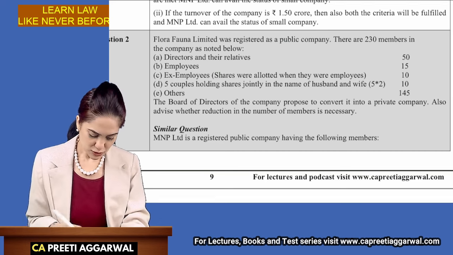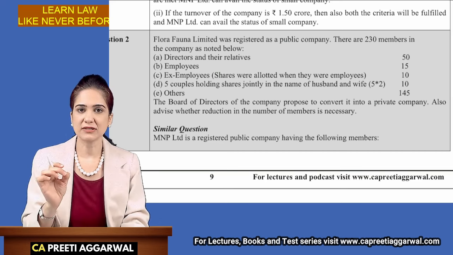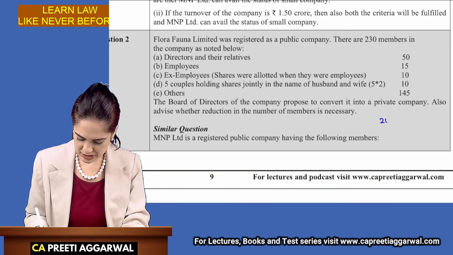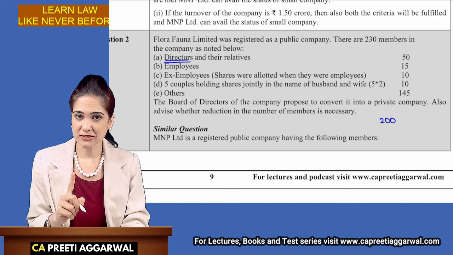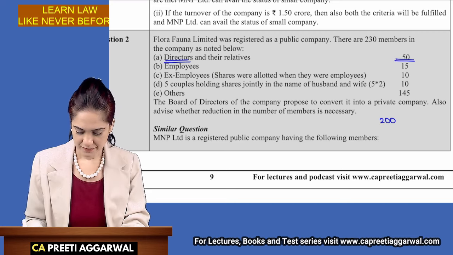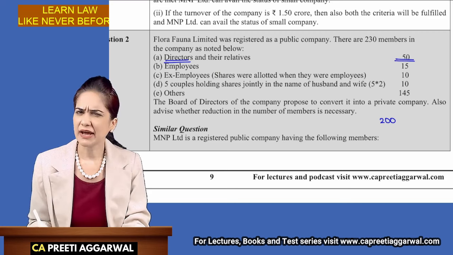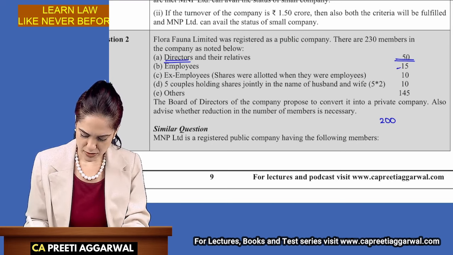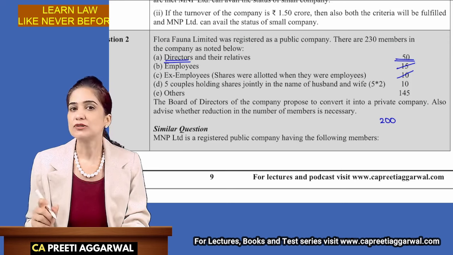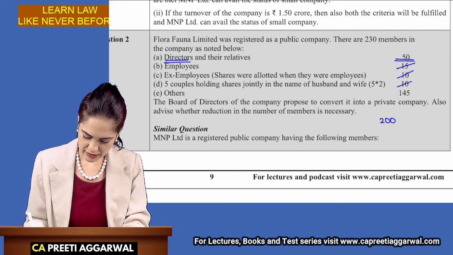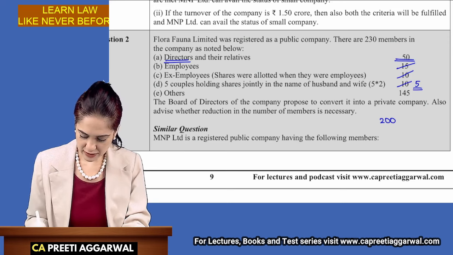Solved? Okay. So, will you consider directors while calculating the maximum number of 200? Yes, ma'am. Directors will be included. So, 50 directors. Will I include employees? No. Ex-employees? No. What about joint holders? Only 5. Will I include others?